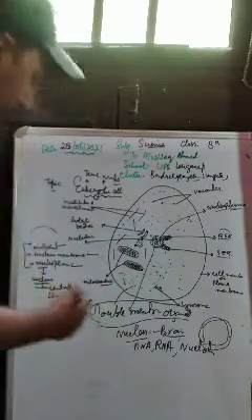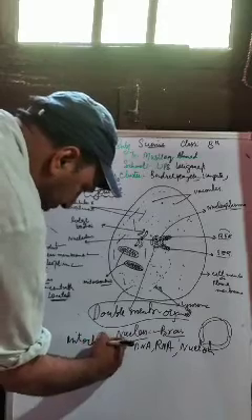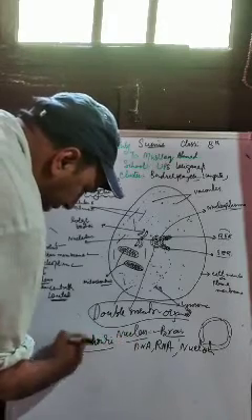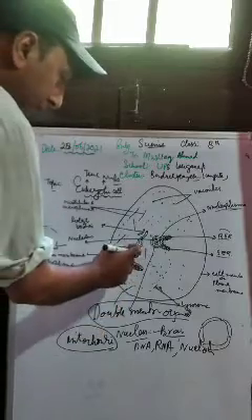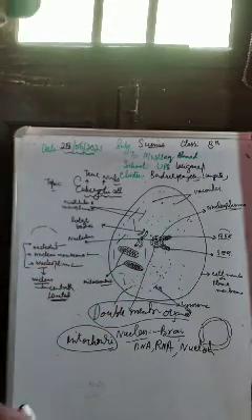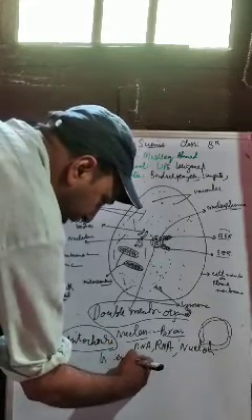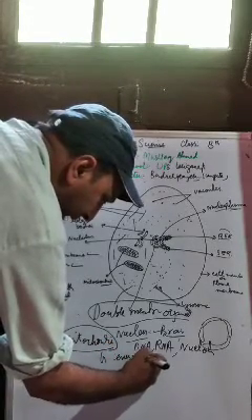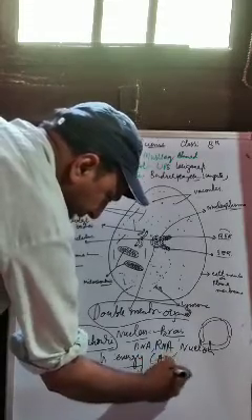Another is the mitochondria, and I have discussed this mitochondria with you some 5-6 days ago. Hope that you remember this. Mitochondria is a double membranous organelle, and its inner membrane is thrown into folds. These folds are called cristae. And what is the function of mitochondria? It is the powerhouse of the cell. It provides energy to the cell in the form of ATP, adenosine triphosphate, right?